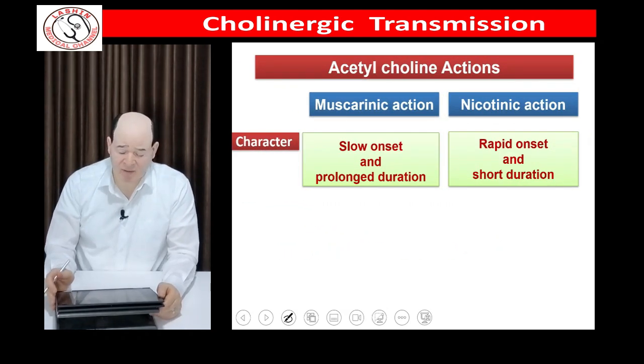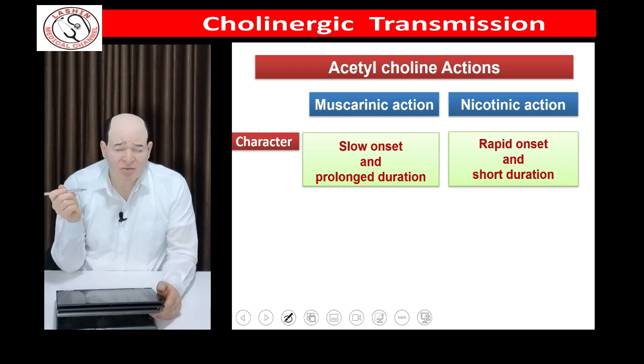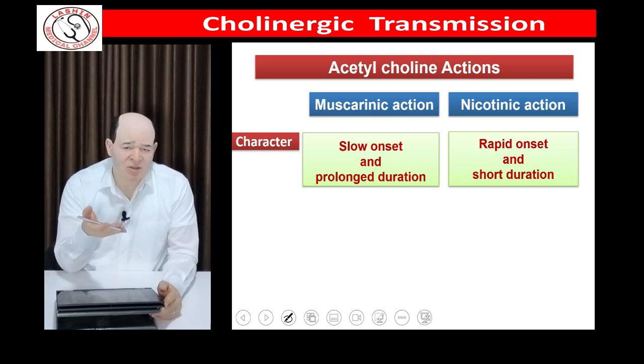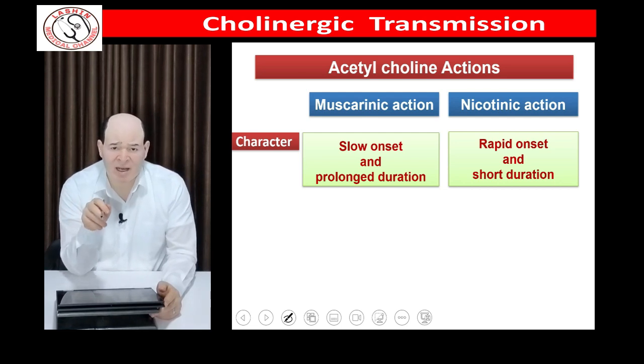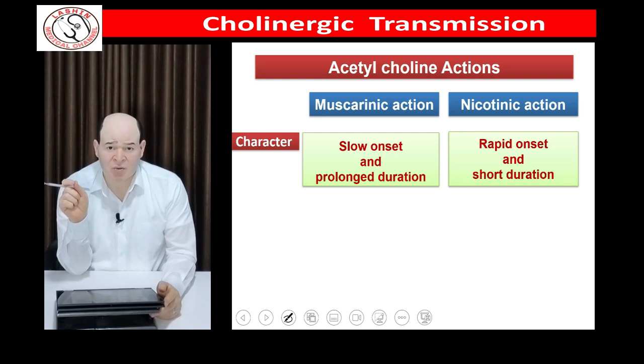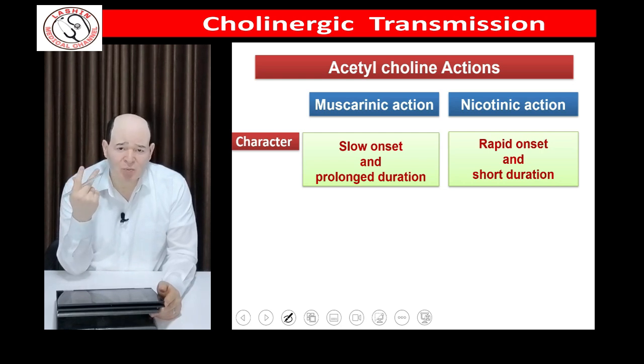An important topic in cholinergic transmission is the actions of acetylcholine. We have two patterns of actions. Scientists noticed that in some sites acetylcholine works like a slow transmitter that has a slow onset and long duration. However, this same transmitter in other areas works as a very fast transmitter that acts within a short time. They concluded that acetylcholine has two main actions that are different from each other, but each one of them has its own sites, its characters, and its receptor.